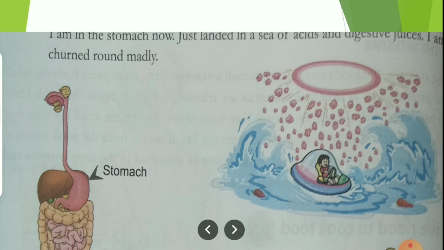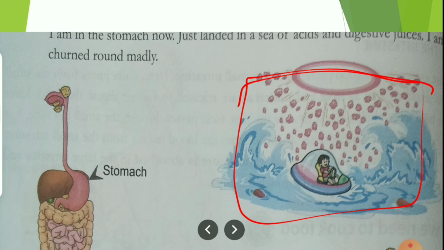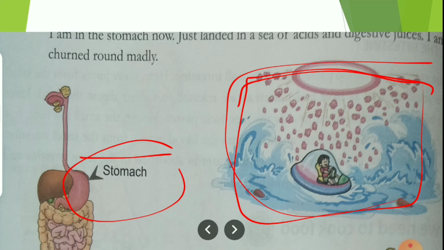And once you enter into this stomach, here all the juices, as I have told you, so many different types of digestive juices will be there in the stomach. All those will be happening. That means they will be coming from the walls. All this picture refers to the stomach. In the stomach, what is happening? Along with the digestive juices, as I have told you children, it also has the acid. What is the work of the acid? It will kill the germs and it also helps in the digestion. And in the digestive juices, enzymes will be there, which will help the digestion very much.